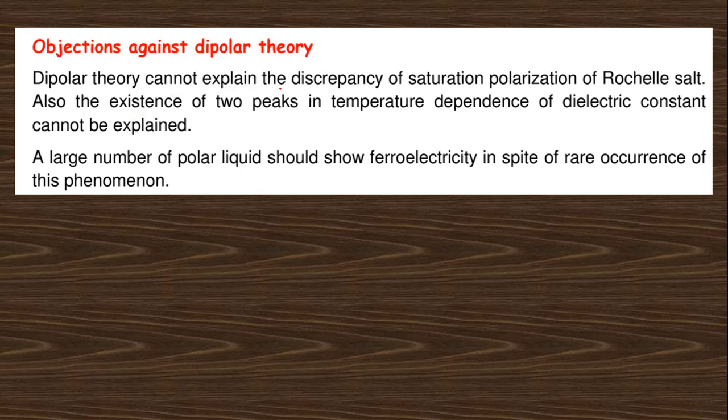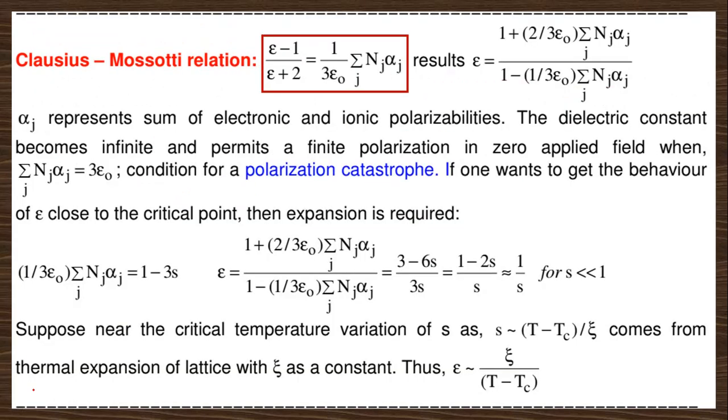The dipolar theory cannot explain the discrepancy of the saturation polarization. Rochelle salt also exhibits two peaks. Why do these two peaks appear? The dipolar theory cannot explain this. Nor the temperature dependence of the Curie constant. A large number of polar liquids should be ferroelectric, in spite of the rare occurrence of this phenomenon. These two phenomena cannot be explained by this dipolar theory.